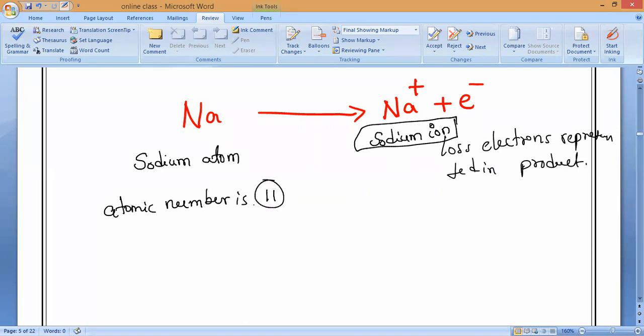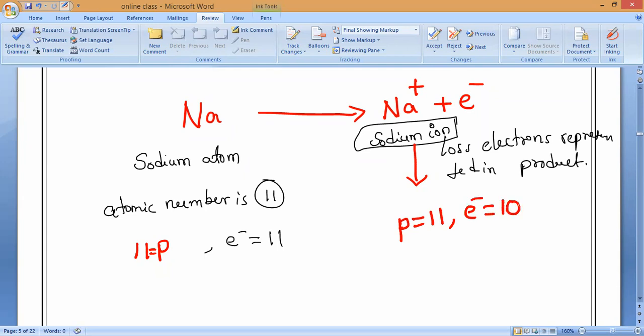is 11, means it contains 11 protons and how many electrons? 11 electrons. So that is what you have to remember. So it is having 11 protons and 11 electrons. Now, if we take the sodium ion, can you tell me how many electrons and how many protons are there? Protons are still 11, but number of electrons become how many? 1 electron gone. Number of electrons become 10.